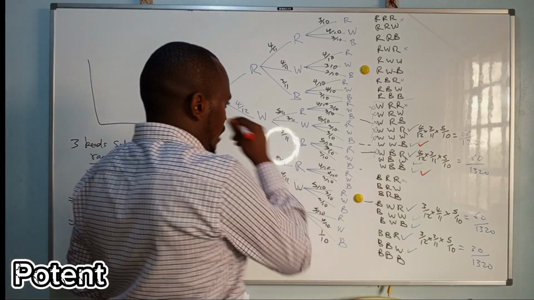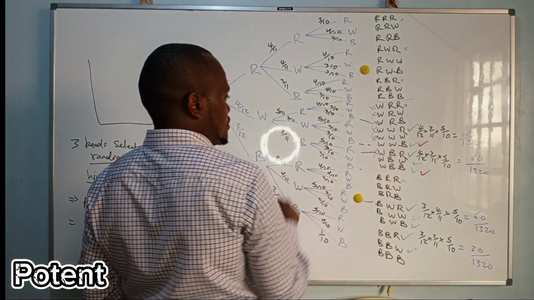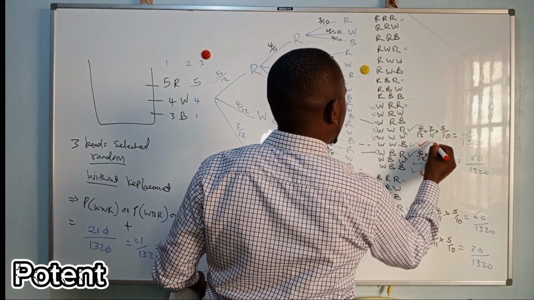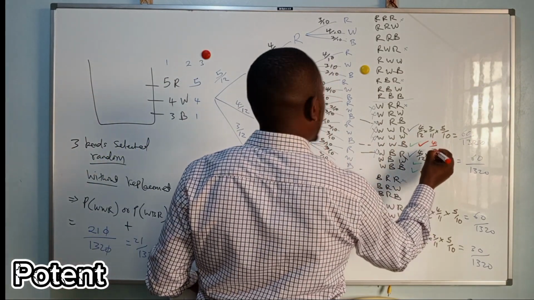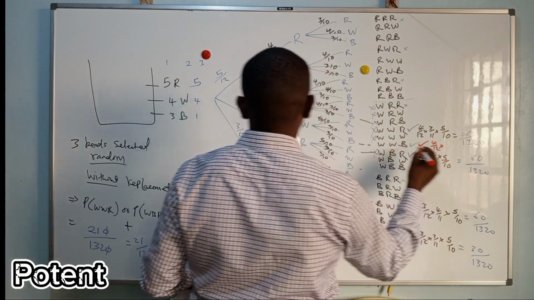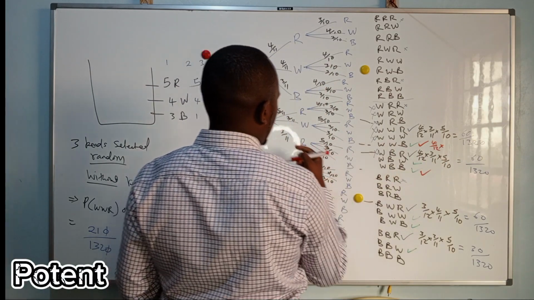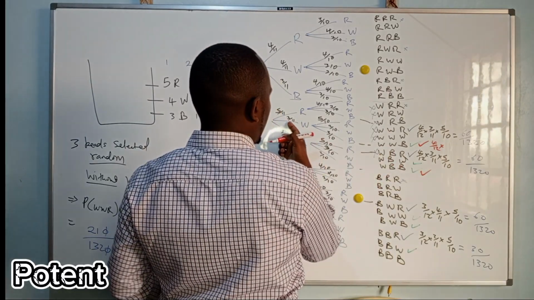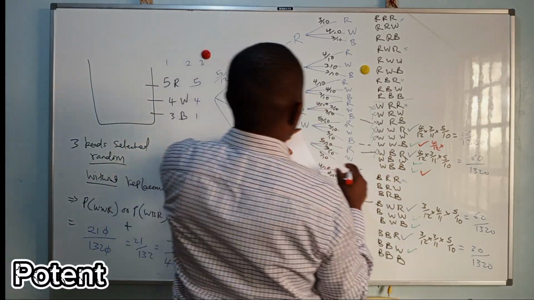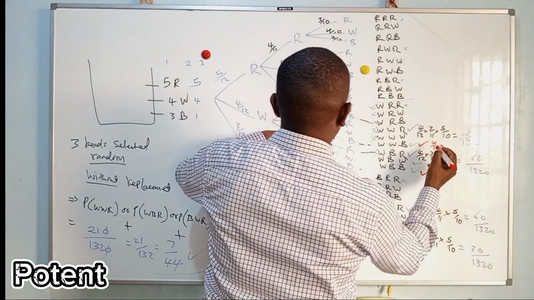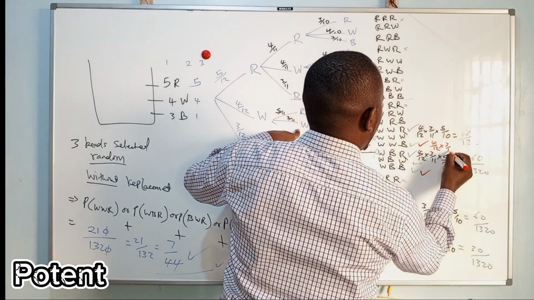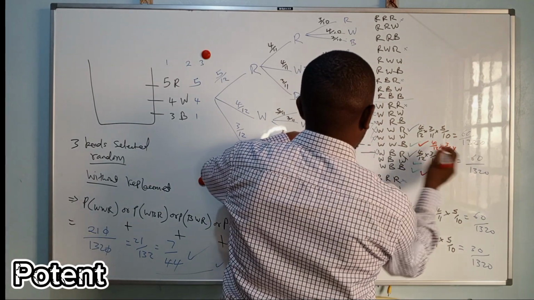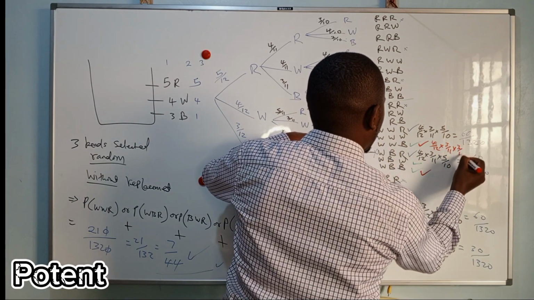Now, for this one, the probability is 4 over 12 times, then you pick white, 3 over 11 times, then blue, 3 over 10.